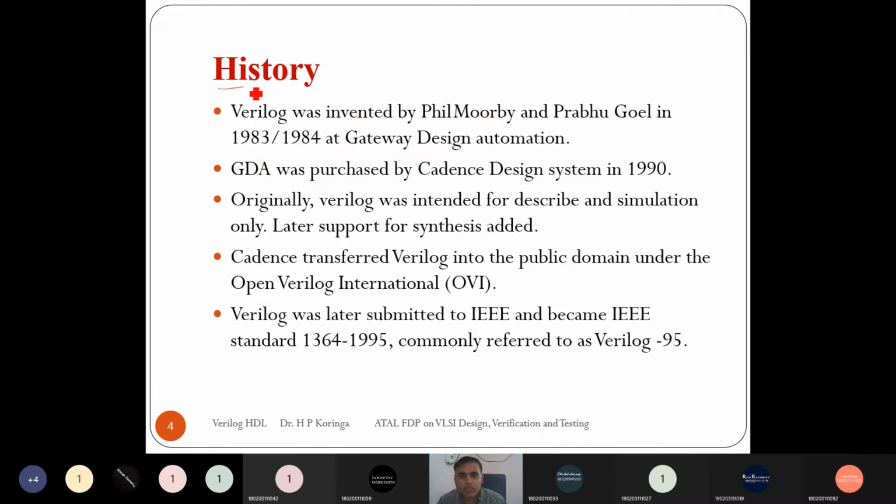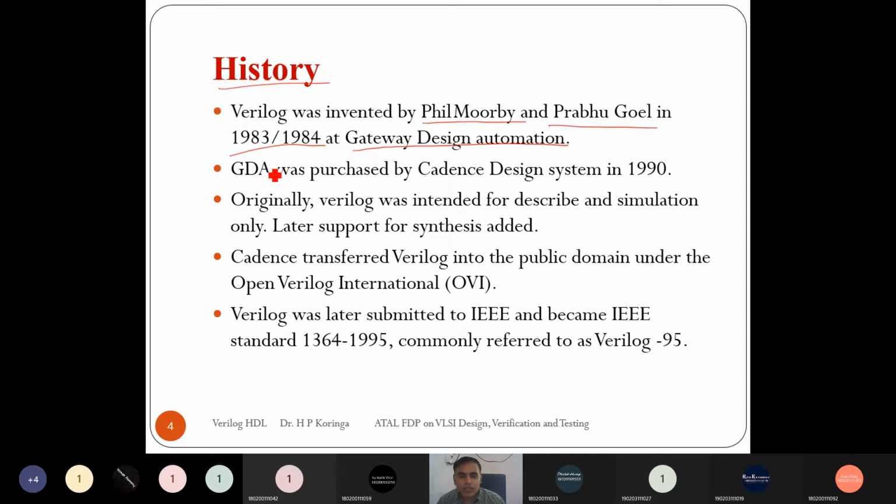So let me start with the history of Verilog. Verilog was invented around 1983 at Gateway Design Automation Laboratory, and it was invented by two scientists. One is Phil Moorby and another is Prabhu Goel.